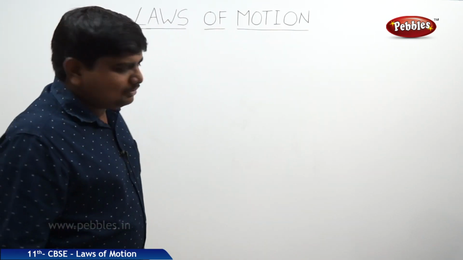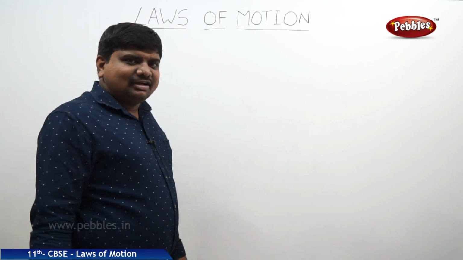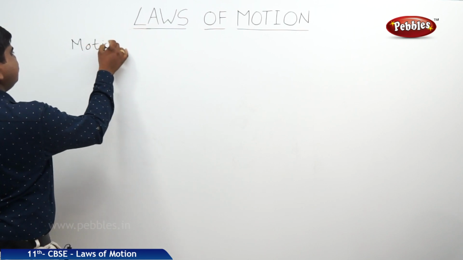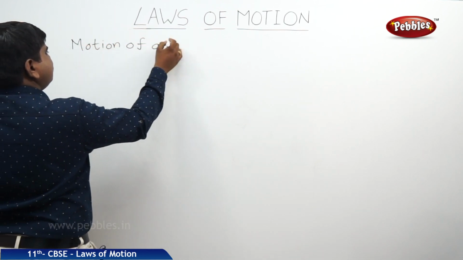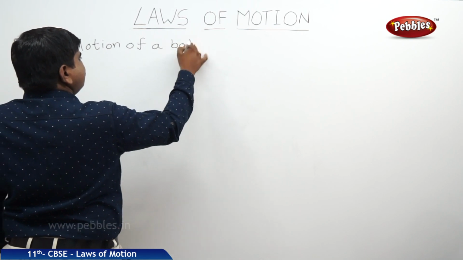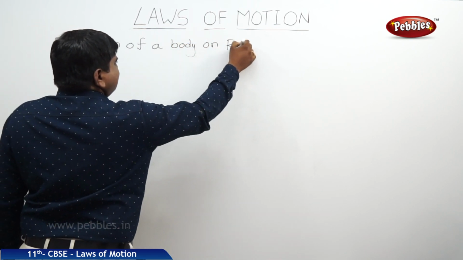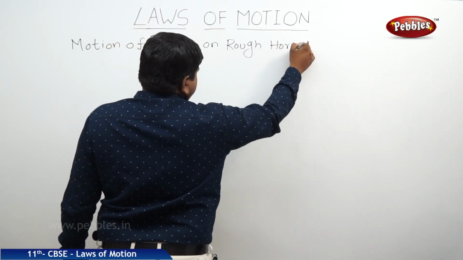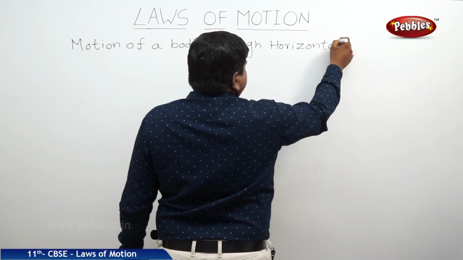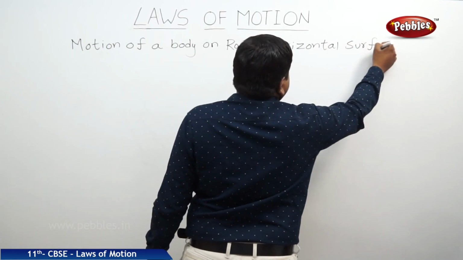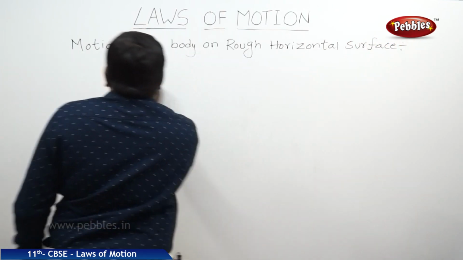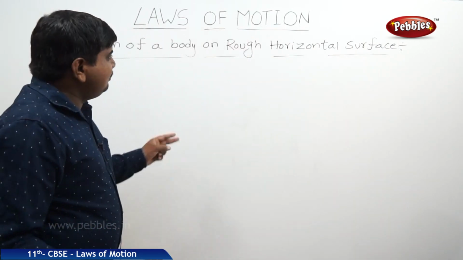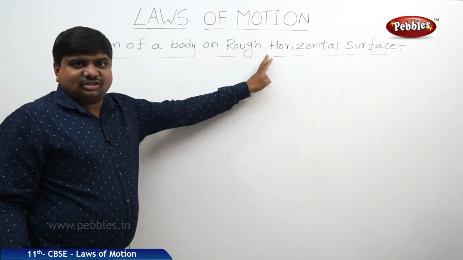The next concept is motion of a body on rough horizontal surface. See, the surface is horizontal, but nature is rough, it is not smooth.